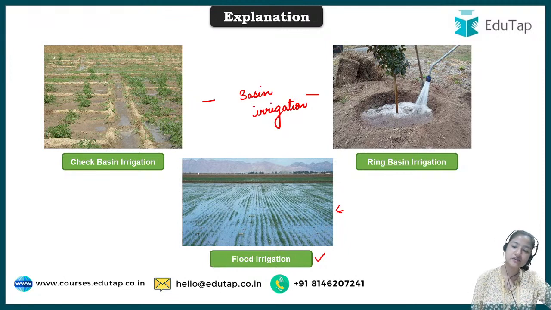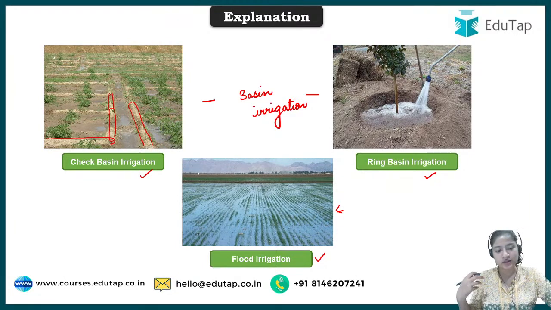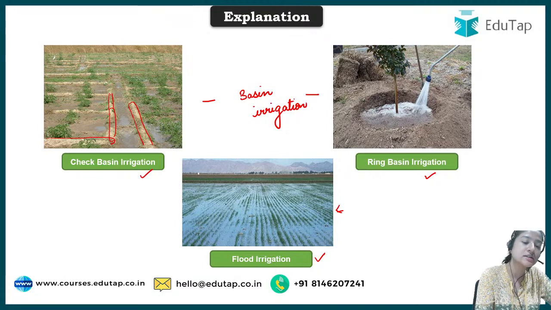Next comes basin irrigation, which is further divided into check basin irrigation and ring basin irrigation. So in basin irrigation, what is done? Basically bunds are formed. As you can see in the picture, these are known as bunds. If you don't know, a bund is a raised or heightened portion that has been made. Then water is discharged in this area, and in these bunds a particular space has been provided. I have actually overwritten it with marker, so you cannot see it.